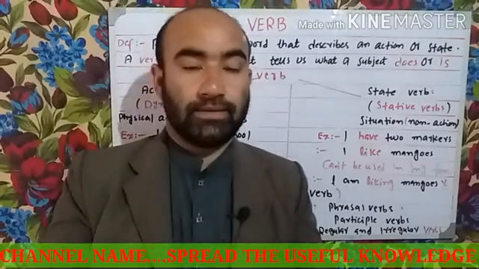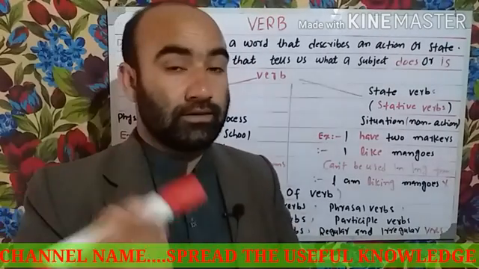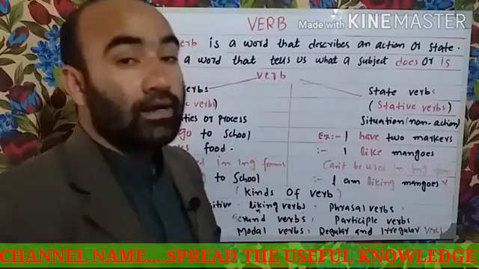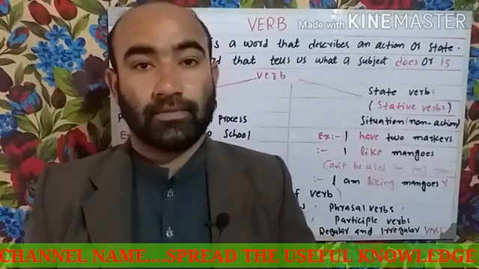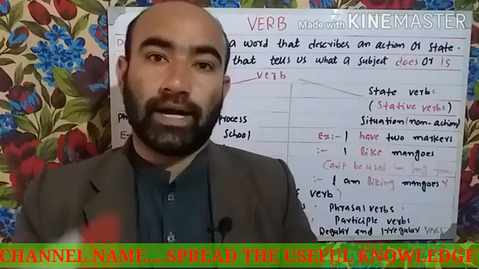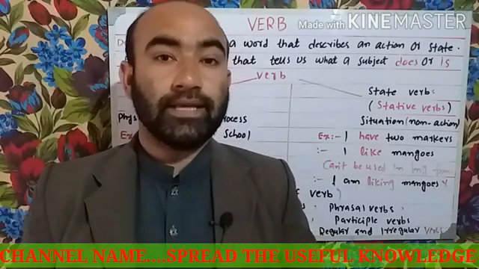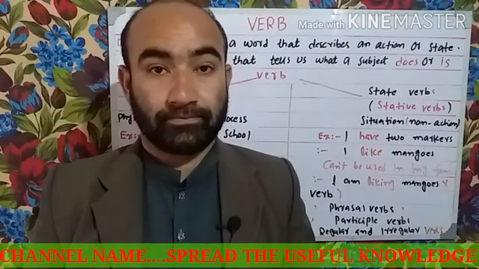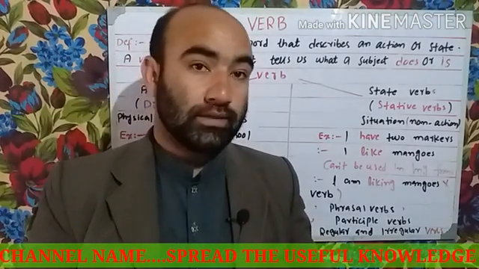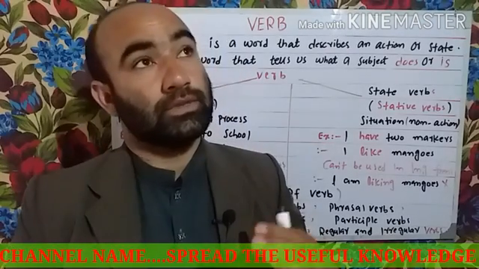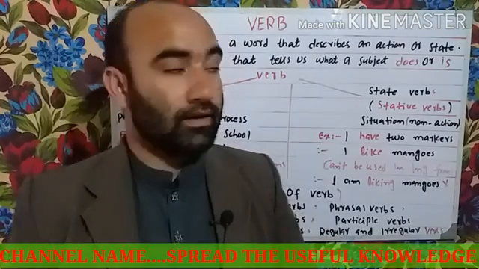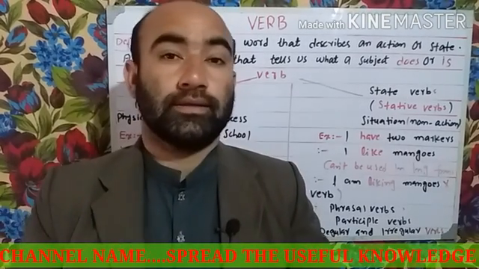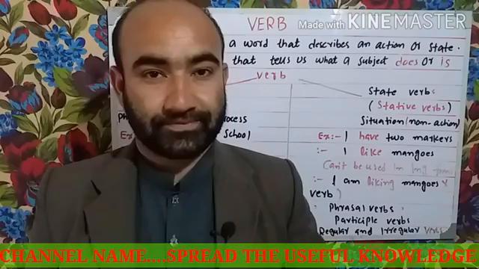And simple examples are here. I am taking a class. I am writing. I am speaking. I am looking. I am thinking. These are the action words. I am standing. These are all action verbs: stand, look, write.